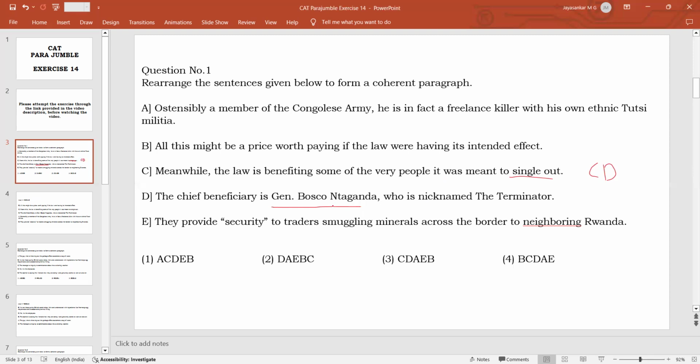So that is this thing, and they provide security to traders. We don't know what this they is referring to. So in this case, which is the next sentence that can come, because we are talking about the pronoun he here.